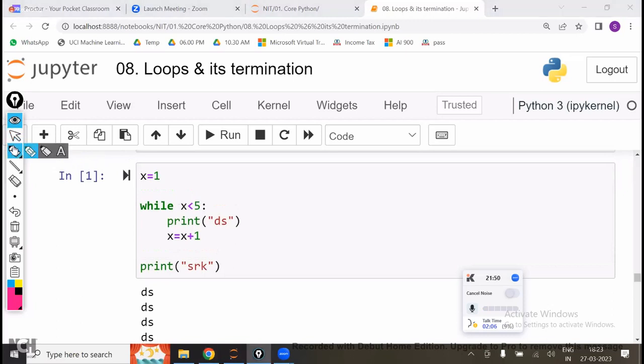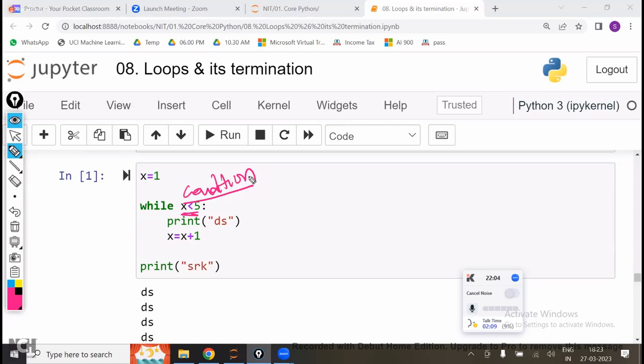So what it is going to do is check the condition, and till the condition is satisfied, it will execute the block of code. Only when the condition fails will it stop. Till then it will keep working.